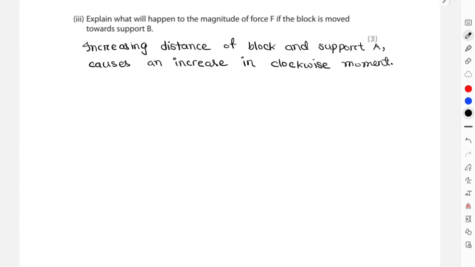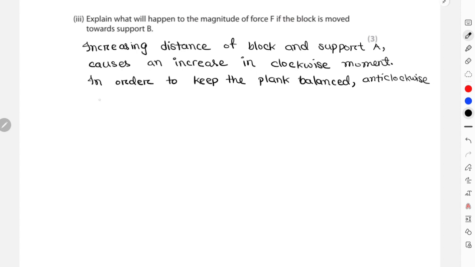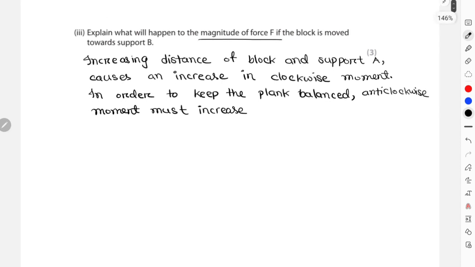Now I'll stop this and then I'll write again. In order to keep the beam balanced, the anti-clockwise moment must increase, which indicates the magnitude of the force should increase.